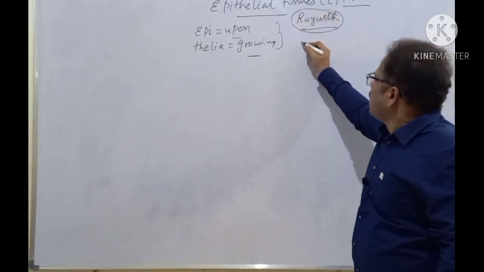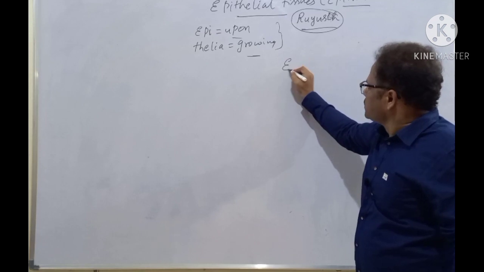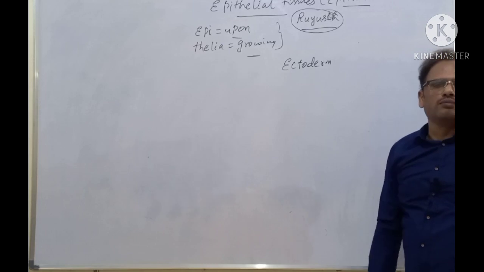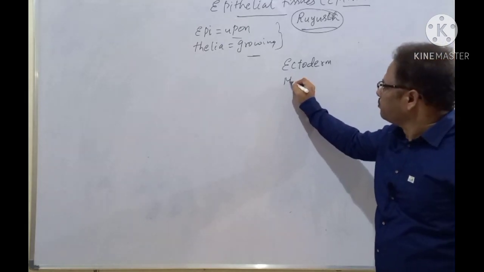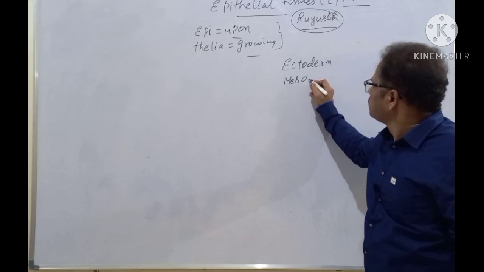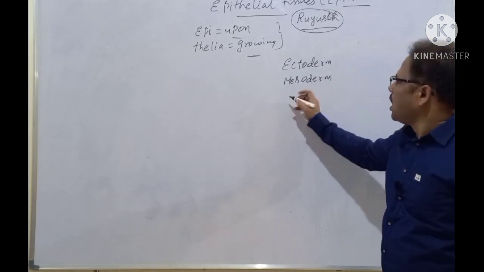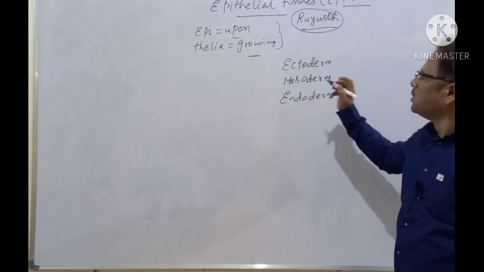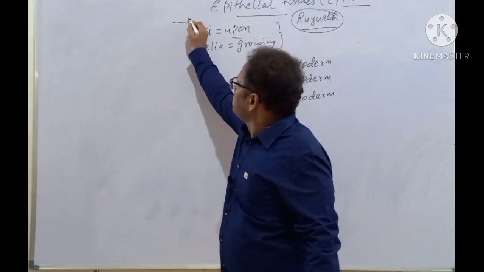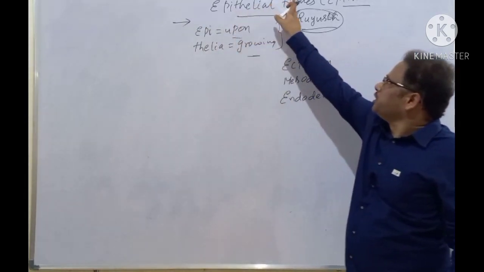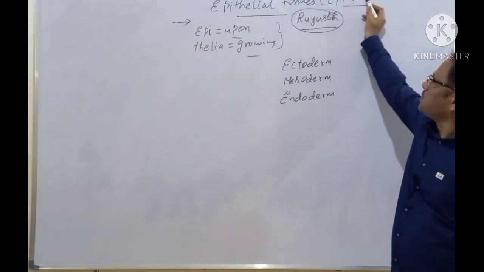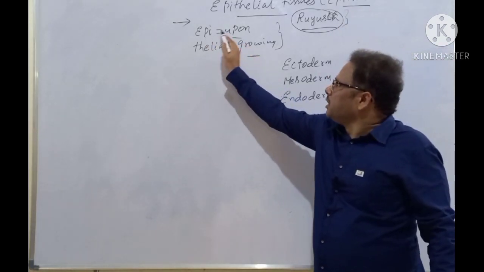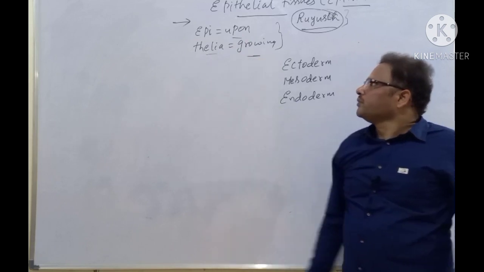Clear? And I told you now, some of them are derived from ectoderm, and some of them are derived from mesoderm. And some of them are derived from endoderm. So this is the first point to be noted under epithelial tissues. Epithelial tissues, also called epithelium, coined by Roest. Epi means upon, thelia means growing.